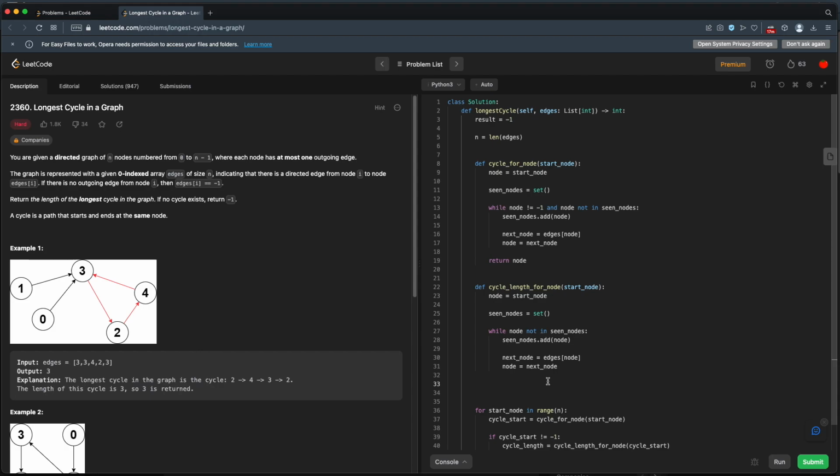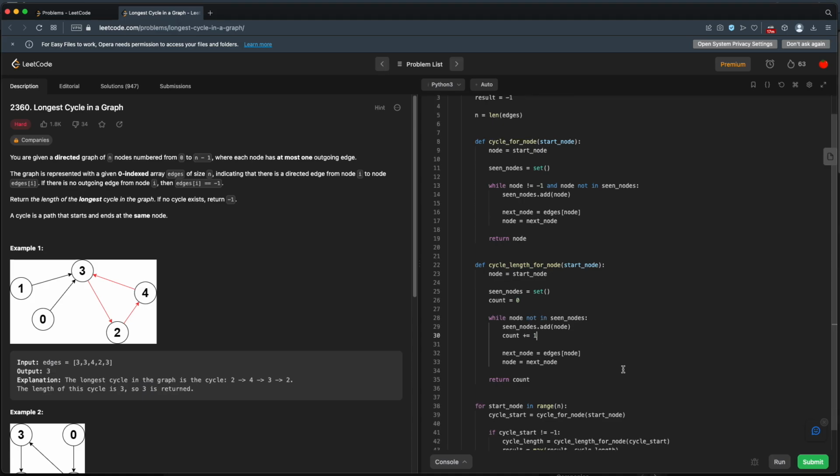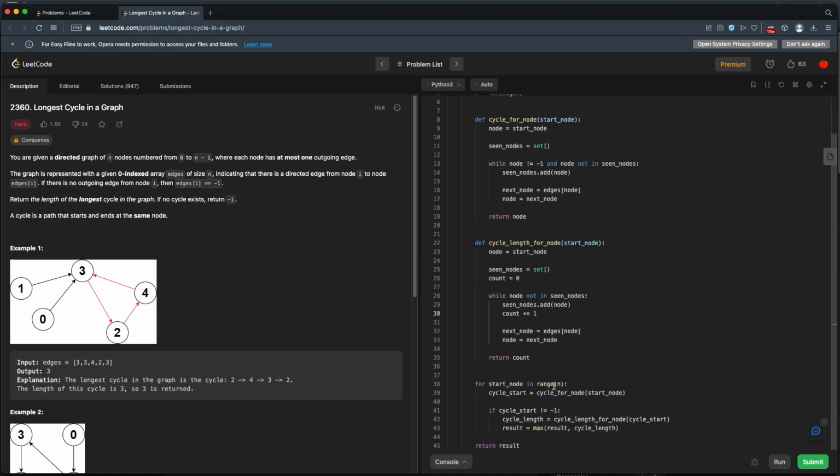Now the difference here is we need to keep track of some count, and we will return that count, because we need to know how many nodes are in this cycle. So we'll start with some count here, set it to 0, and then we'll increment our count in here. Okay, so this looks pretty good. So we'll go through all our nodes, finding cycles. If we find a cycle, we'll find its length by counting how many nodes are in that cycle, and we'll update our result. I think this should work. Let's give it a shot.